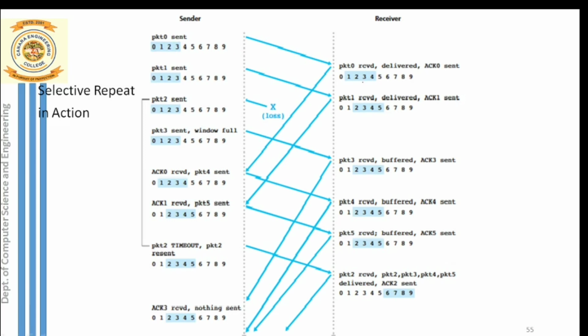Total 4 packets can be transmitted from the sender. What about the receiver? The receiver's window size is also equal to 4. The meaning is the receiver at a time can receive 4 packets. Correct? Okay. So we will see one by one. First, which is the packet that has to be transmitted? That is the 0th packet, or you can call this the packet with sequence number 0. You can notice here the first packet is transmitted, and that is our packet 0.